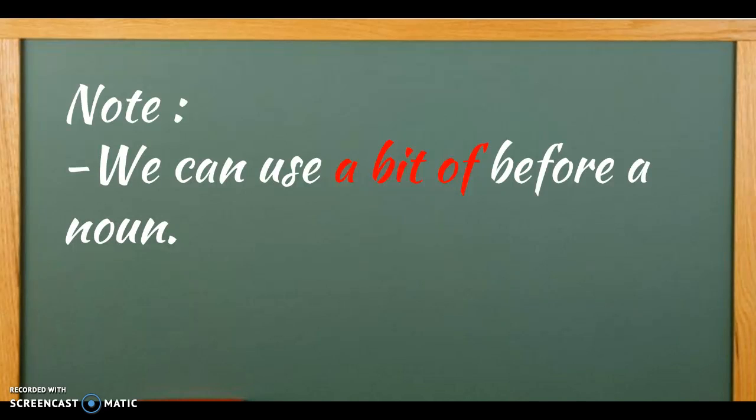Now, we can use a bit before a noun. So, what does that mean? We can use a bit of before a noun. Only a bit of, with the preposition of before a noun. So, take note on this.